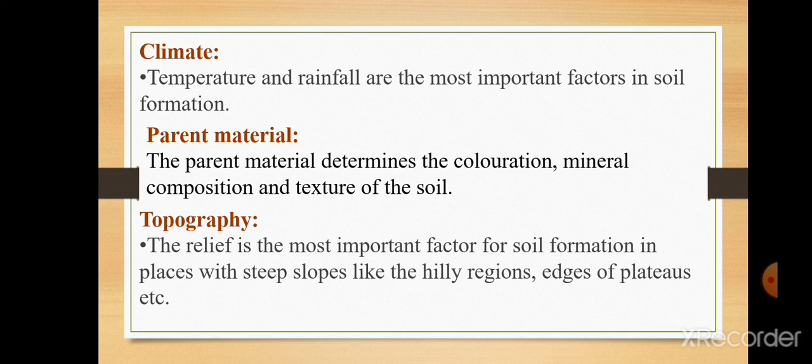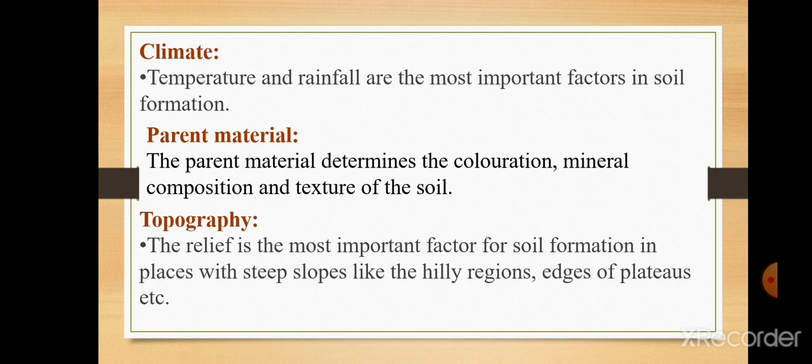First option was parent material. The parent material determines the coloration, that is how the color of the soil will be, the mineral composition and texture of the soil. The next option was topography. The relief is the most important factor for soil formation in places with steep slopes like the hilly regions, edges of the plateaus, and etc.